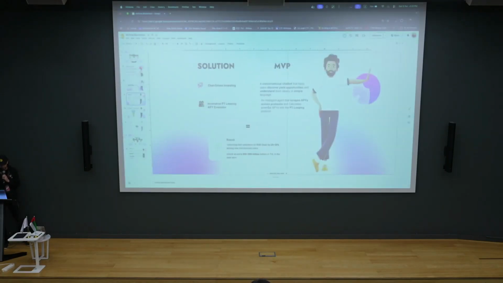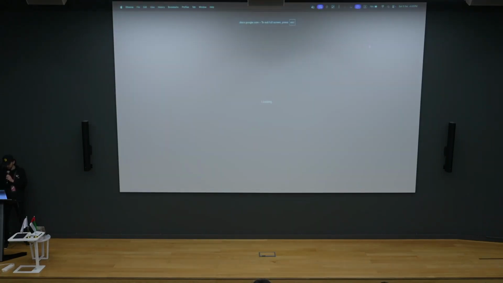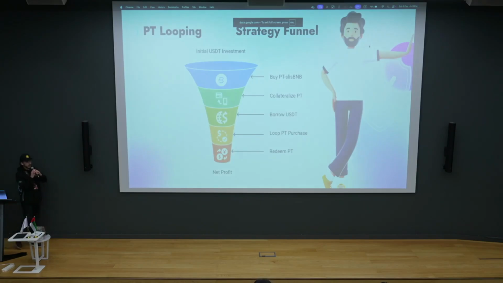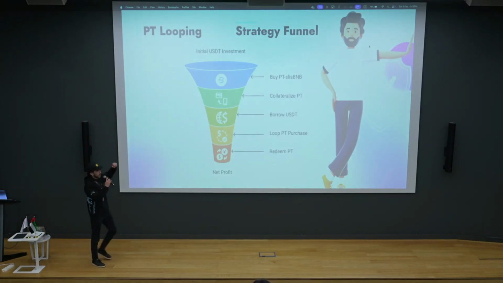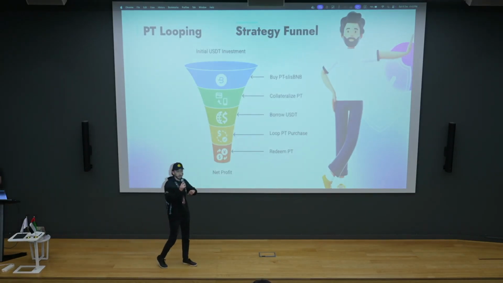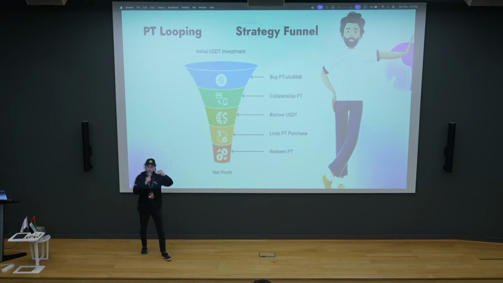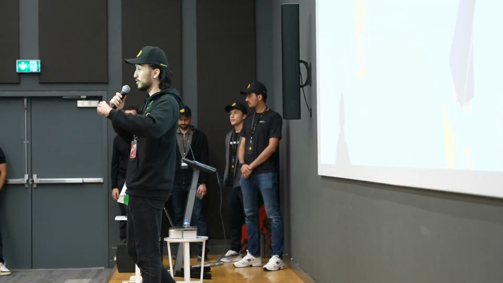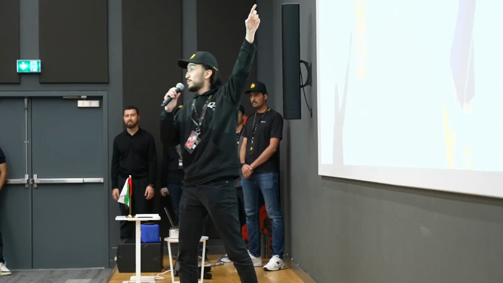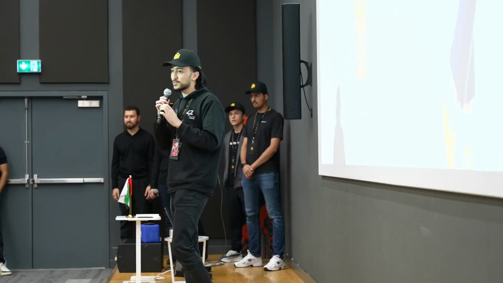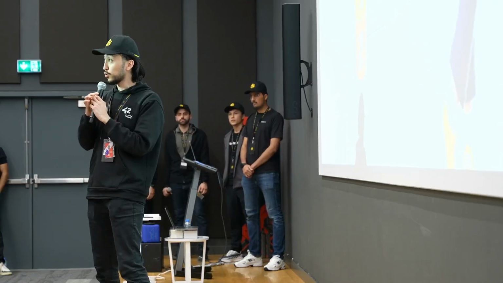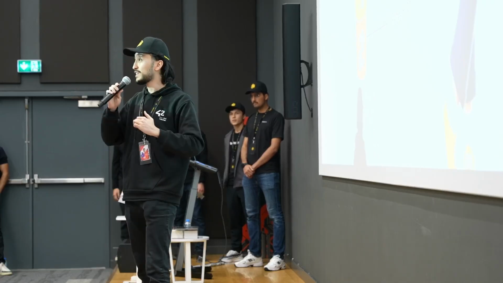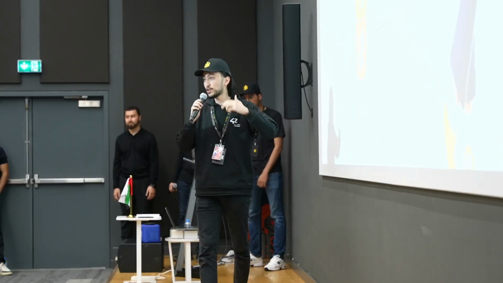So for that, we have an actual diagram, right, of how this works. This is the diagram of how our protocol works. By buying PT tokens from Pendle, you're automatically earning yield. What you're now able to do is use this yield as collateral. So you still own it, but you earn money with it. But what you can do now is borrow money. And when you borrow a stable coin, you can convert this back into the PT itself. So now, when it comes time to pay the borrowing fee, you're only paying for the smaller amount while earning the yield of the bigger one. And you can do this multiple times, right?